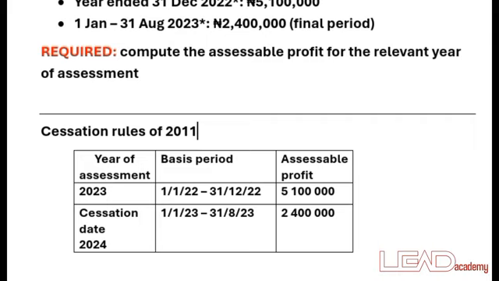If it's the preceding year basis that is greater, you take the preceding year basis. But if it's the actual year basis that is greater, you take the actual year basis. Then you compute your cessation period, which is from the beginning of the period down to the day that the business ceased operation. That's how you practicalize the cessation rule.